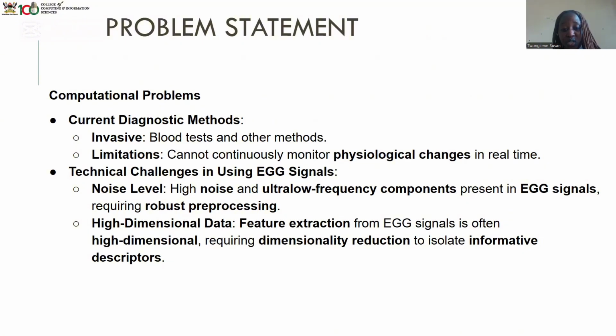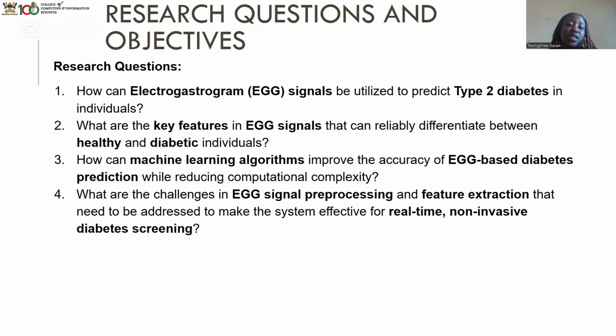And then we have technical challenges while using the EGG signals, like the noise components that are present in the EGG signals, and they require robust processing. And next we have high dimensional data. Feature extraction from the EGG signals is often high dimensional. This means it will require dimensionality reduction to isolate informative descriptors. And this will take more computation time because we have to deal with the already extracted features from the EGG signals, and then we have to reduce the dimensionality. And what are some of the research questions and objectives?